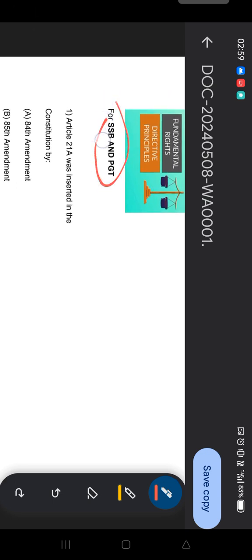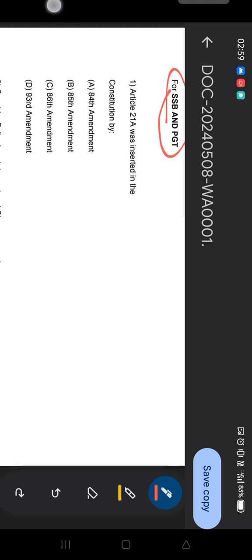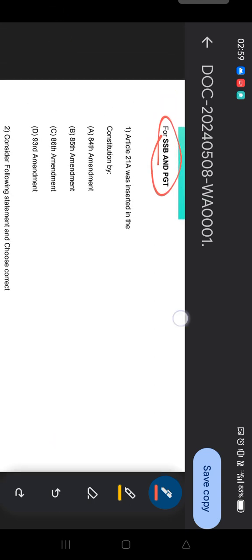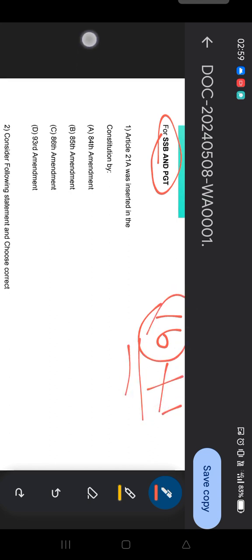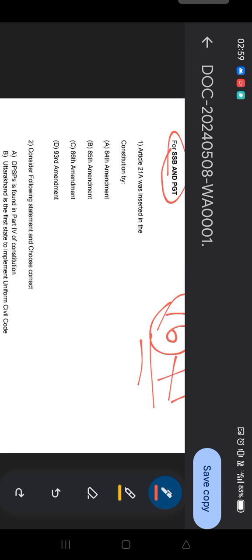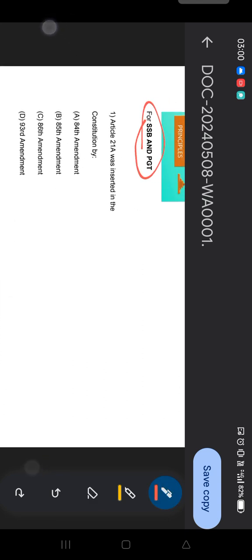As mentioned on the screen, for SSB and PGT, fundamental rights and directive principles, the most expected questions. There are around 16 questions, plus one bonus question, that we are going to practice. Before that, I would like to highlight our general rule of practice. Each question carries 1.5 marks, and for each wrong answer 0.5 mark will be deducted from your correct answers. Try to practice these questions through the OMR sheet because it is more important. On this note, let's start our discussion.